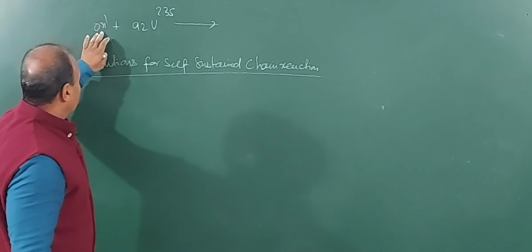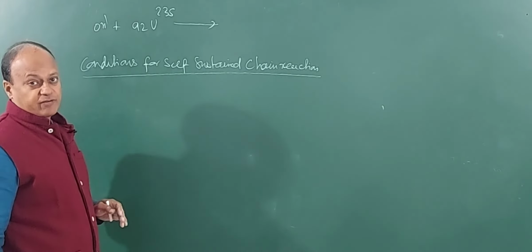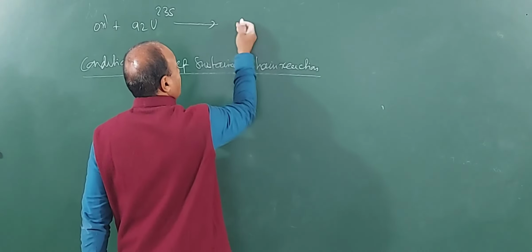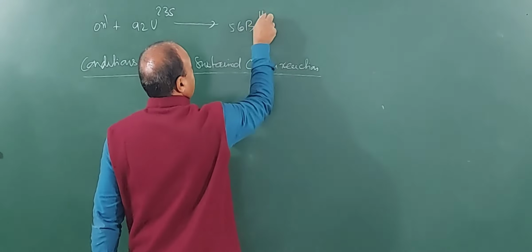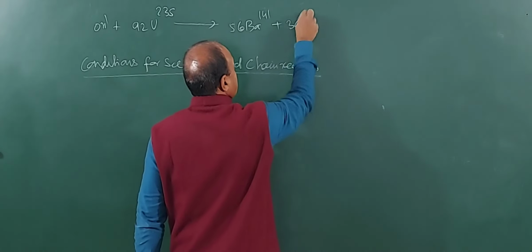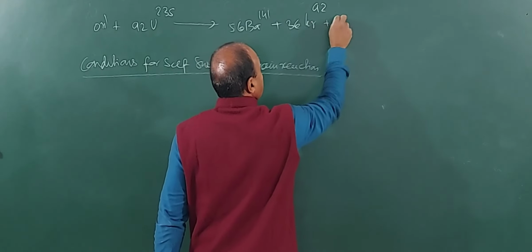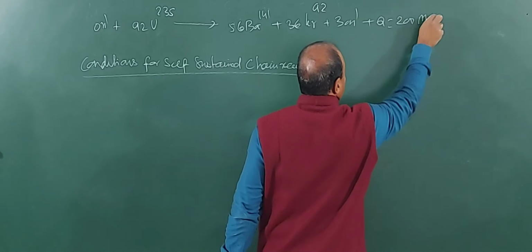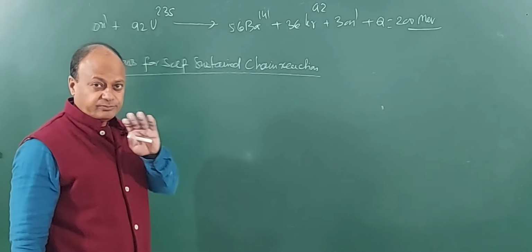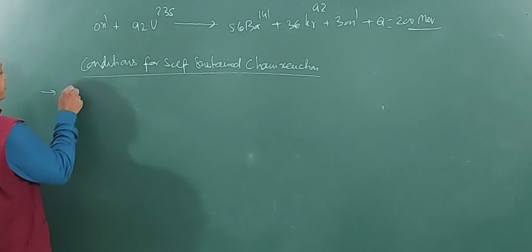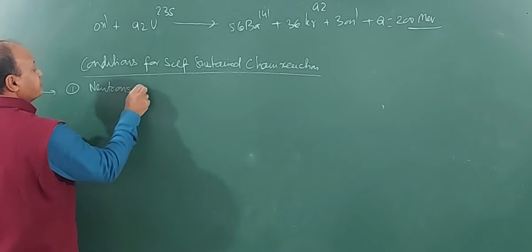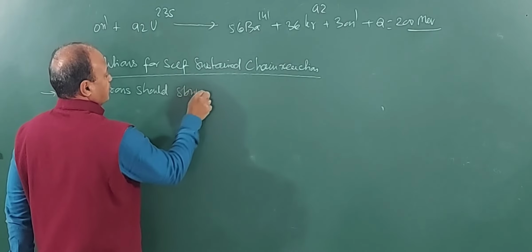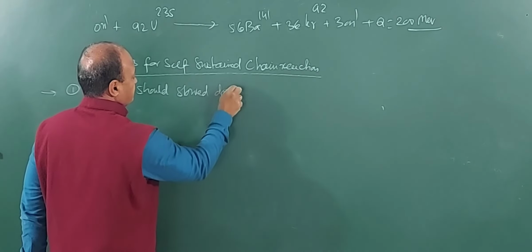You see, the neutron has to be captured by uranium 235, and then what happens? If it gets captured, then it gives us barium 141 (56Ba) plus krypton 92 (36Kr) plus 3 neutrons plus energy, which is 200 million electron volts, and we already saw this. So the first condition is that the neutron should be slowed down. Now this is a very important thing that you need to understand.